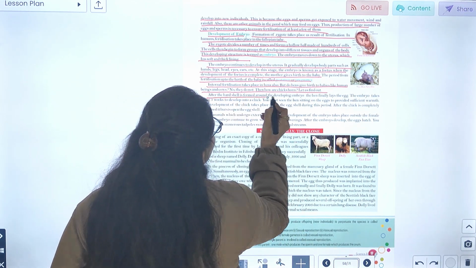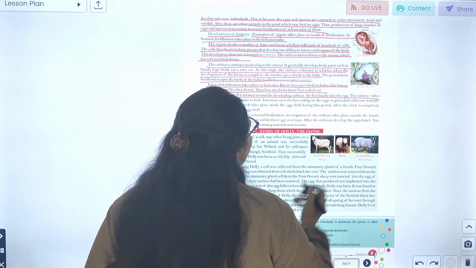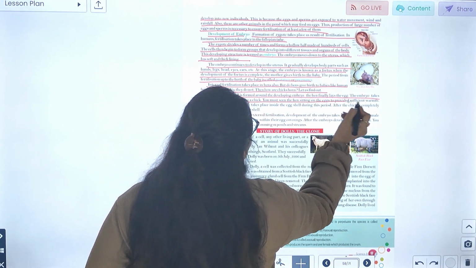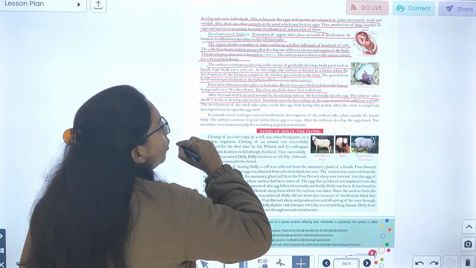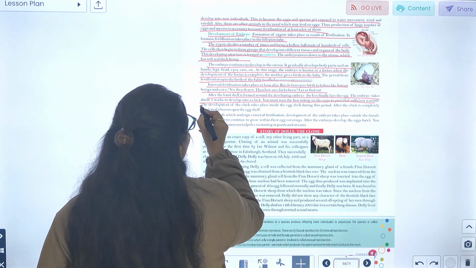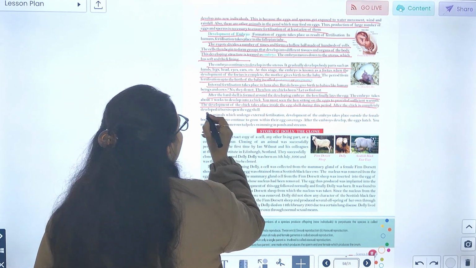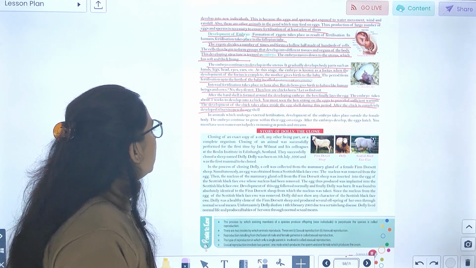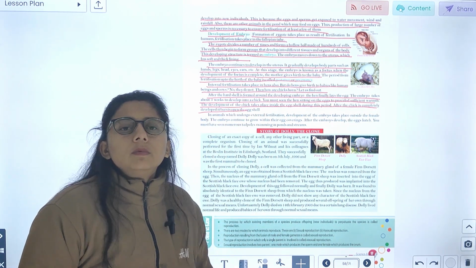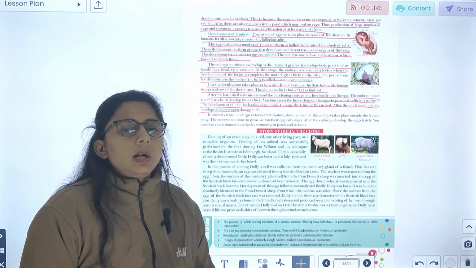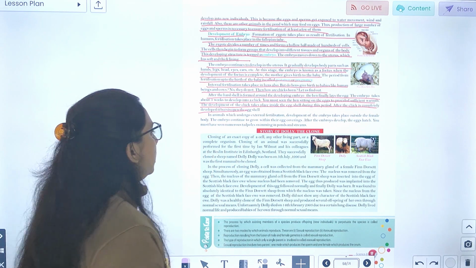After a hard shell is formed around the developing embryo, then the hen lays eggs. The embryo takes about 9 weeks to develop into a chick. You must have seen the hen sitting on the eggs to provide sufficient warmth. The development of the chick takes place inside the eggshell during this period. After the chick is completely developed, it bursts. ठीक है, वो burst करती है and opens the eggshell. जो egg का shell है उसको open कर देती है.